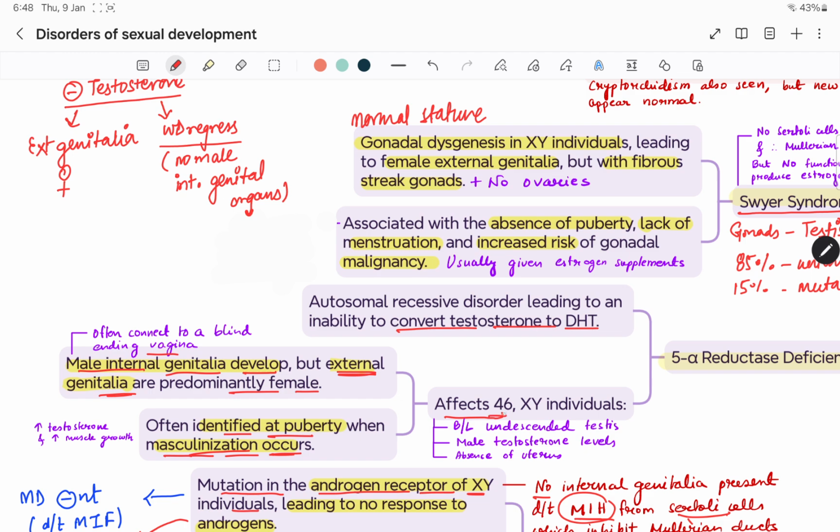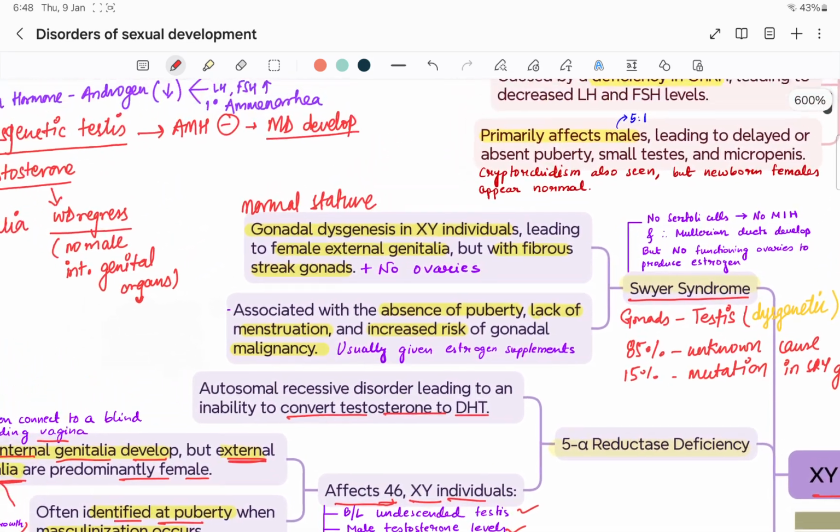Effects in 46XY individuals: bilateral undescended testes, male testosterone levels, absent uterus, high testosterone and muscle growth. All will be normal, but you can see here the external genitalia are like a female. So since childhood you will recognize her as a female, but after puberty, she will be identified as male.